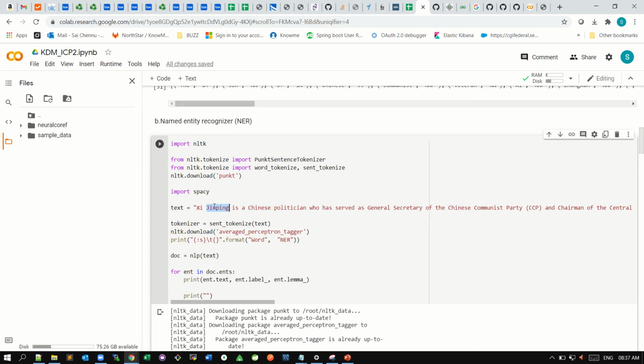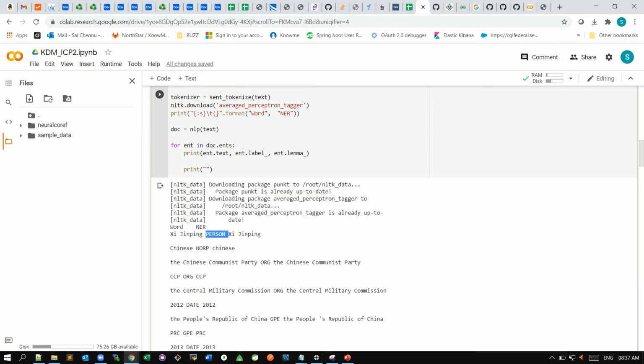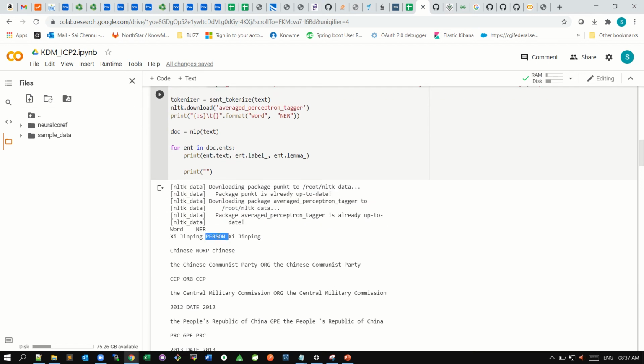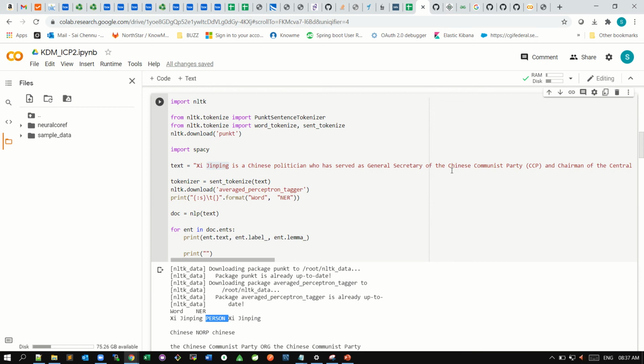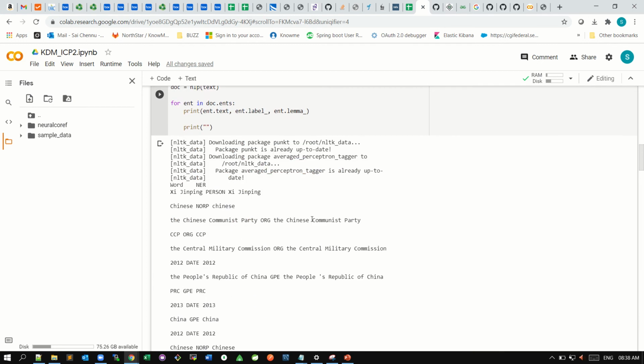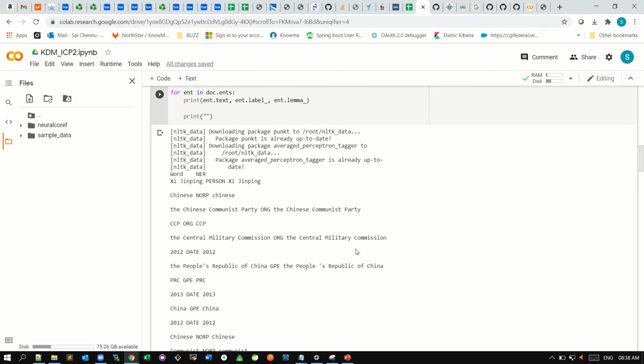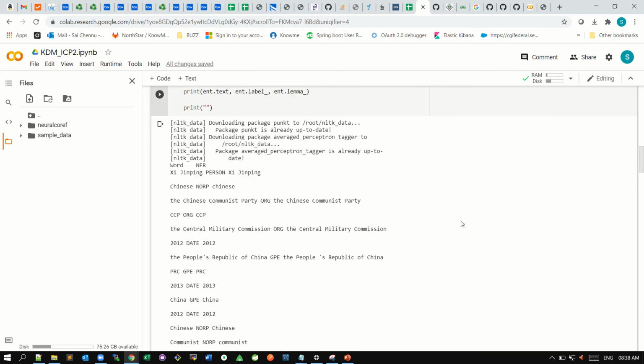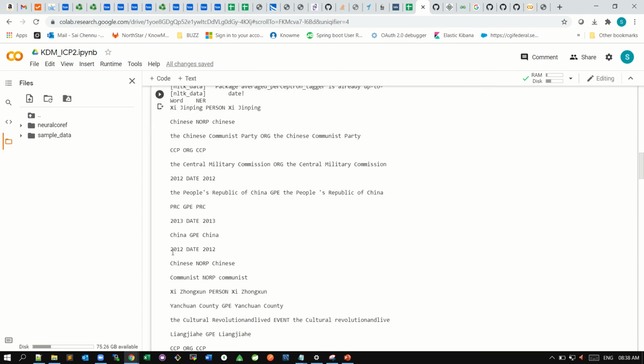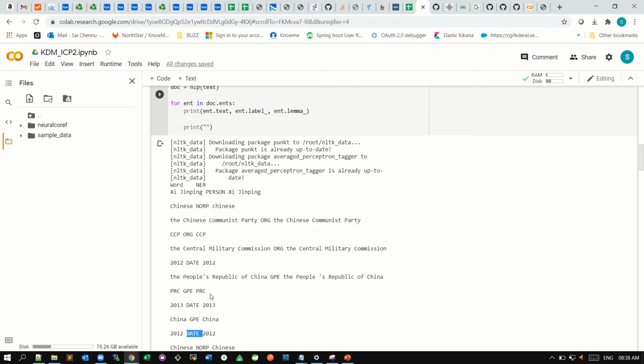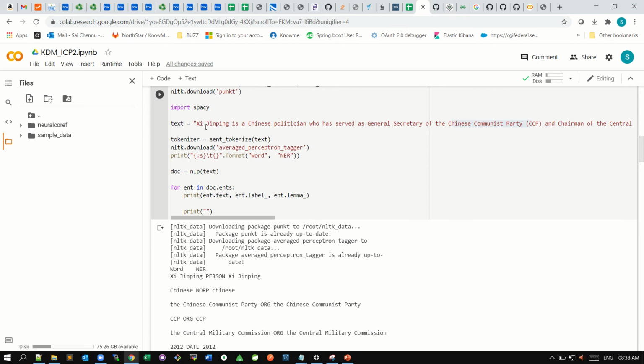If we check with Jinping, it will show person. If we check with the Chinese Communist Party, it is an organization. If it extracts 2012, it will show date. Like this, it will show all the entities and what kind of entity each one is.